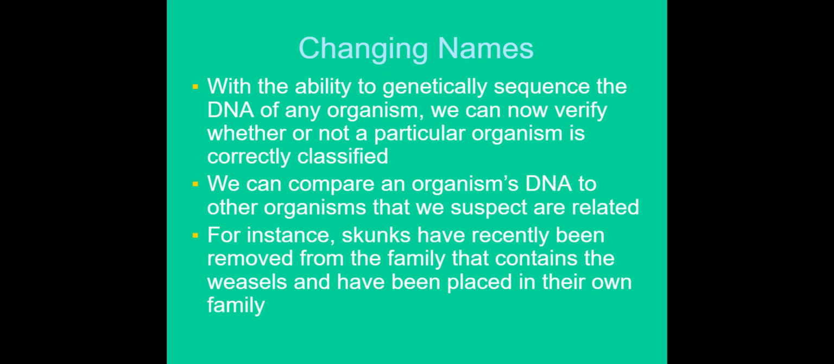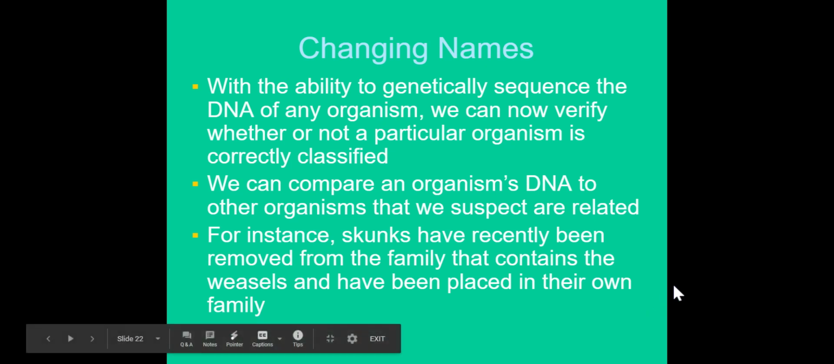So as far as changing names go, with the ability to genetically sequence DNA, we can verify whether or not it's correctly classified. So we can compare DNA from one organism to another that we suspect could be potentially related. And so this is where the distinction between different phylums usually comes into play. So for example, skunks have recently been removed from the family that contains the weasels and have been placed in their own family because their DNA doesn't quite match as well as we thought it might have.